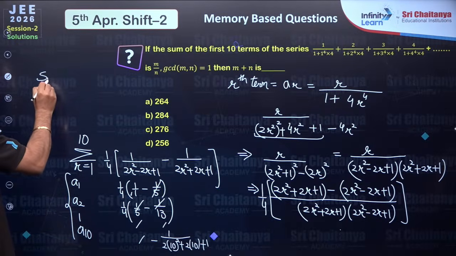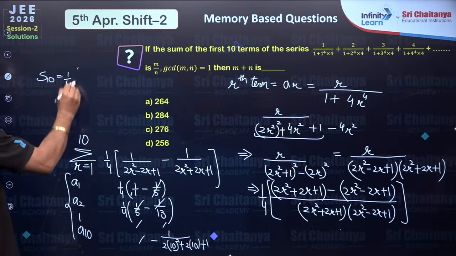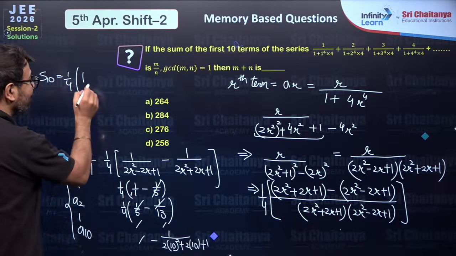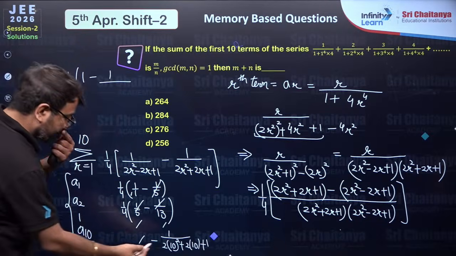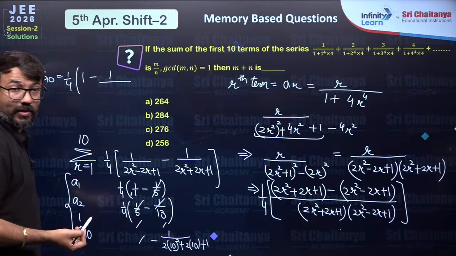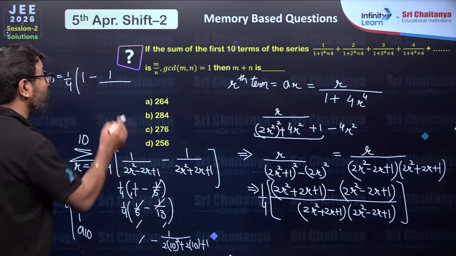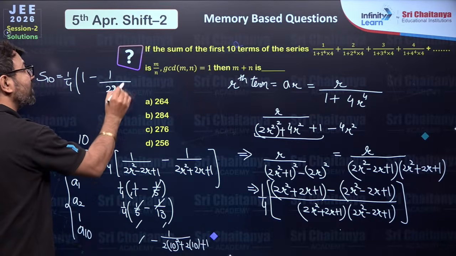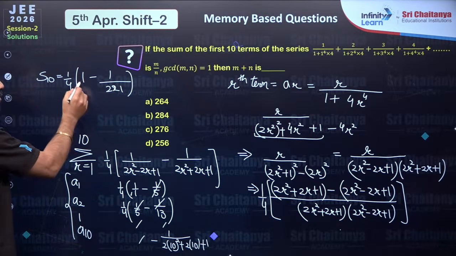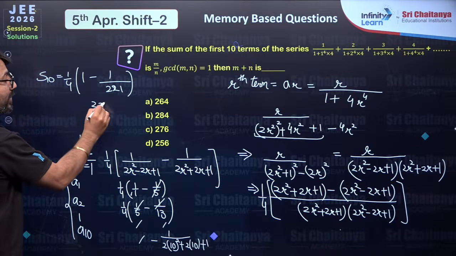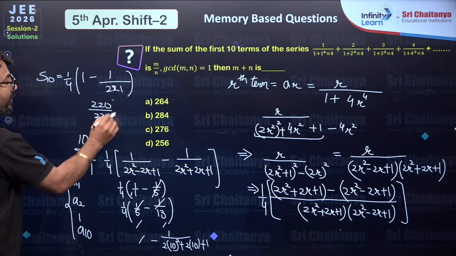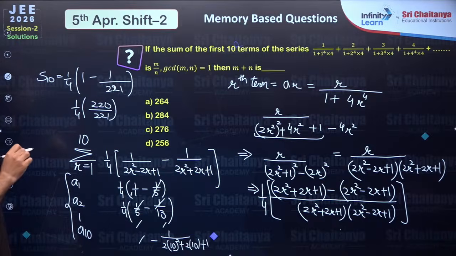So the sum of 10 terms will be 1 by 4 times 1 minus 1 upon, here 2 into 10 square, 2 into 100. So 200 plus 20 plus 1, so 221. Now, bache, it becomes very easy to simplify. 221 minus 1, 220 over 221, and then divide by 4.